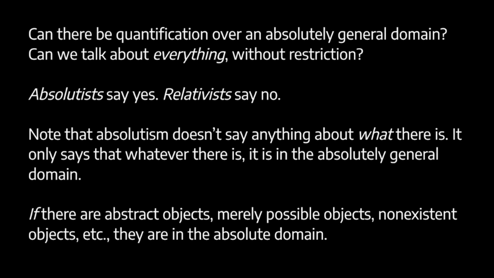If there are merely possible objects, then those objects are in the absolutely general domain. If there are non-existent objects, as Meinongians say, well, they're in the absolutely general domain, and so on. But the absolutist does not, in virtue of her absolutism, claim that there are abstract objects, or merely possible objects, or non-existent objects, or whatever. Just that whatever there is, there's an absolute domain, such that everything is in that domain. The absolutist says that we can quantify over everything there is. It's going to be a further question what there is.